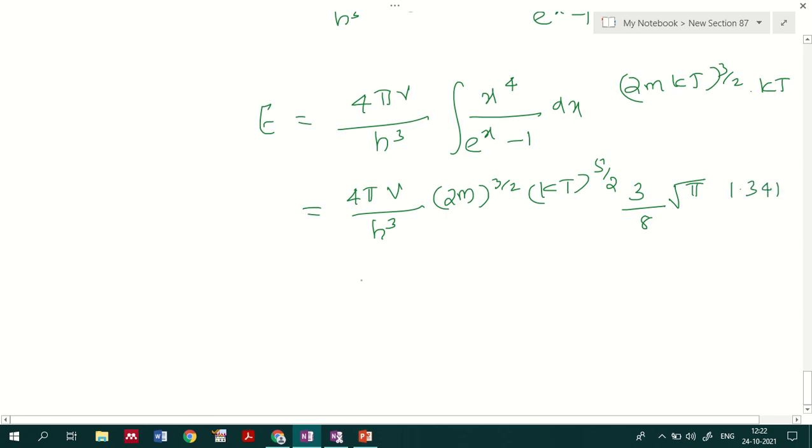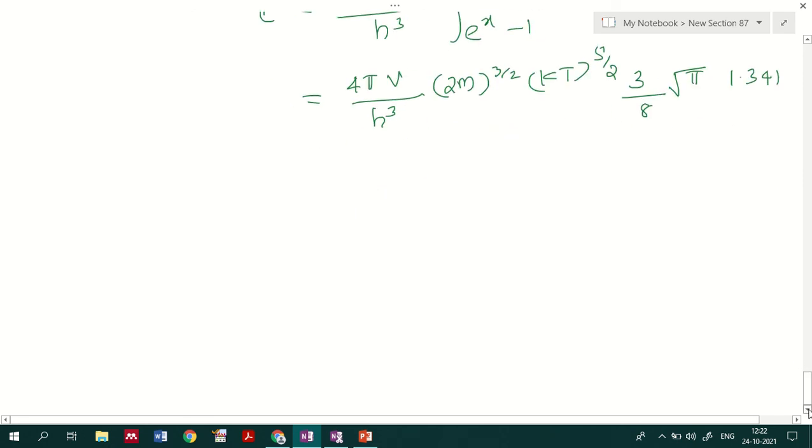So if I get this representation from this one, 4 pi, this is the energy representation we will be getting over here, note this one. And now the characteristic temperature, we know Tc equal to what?